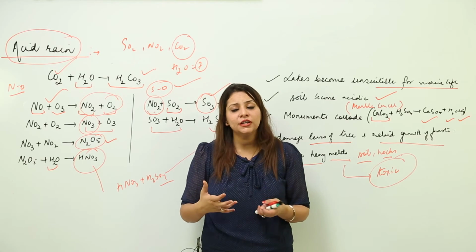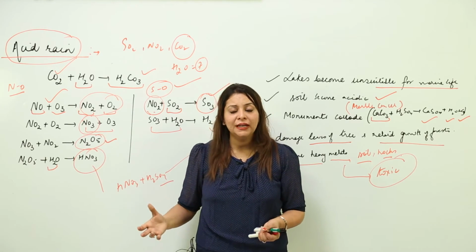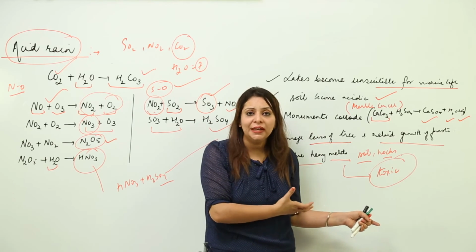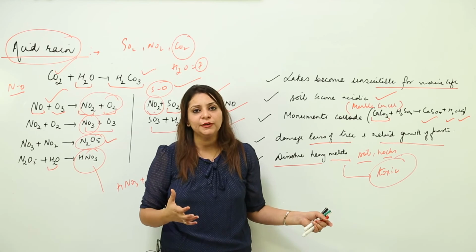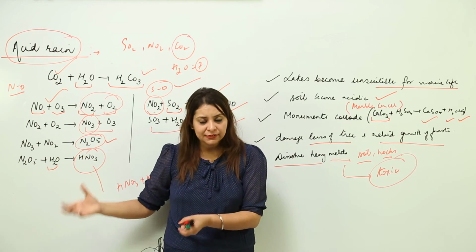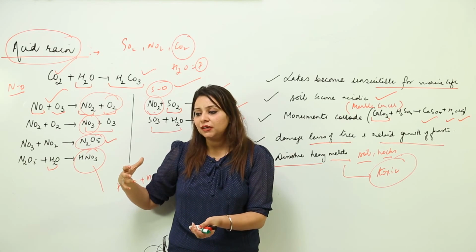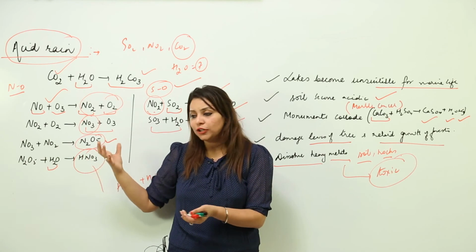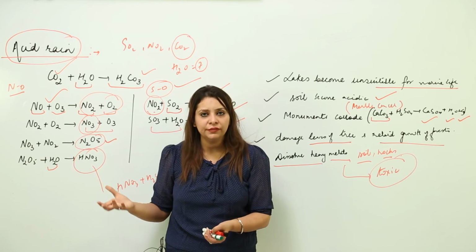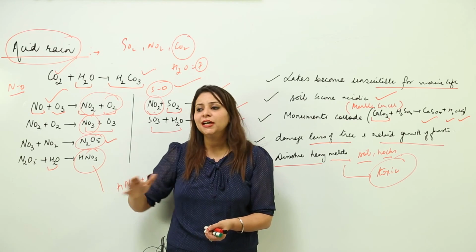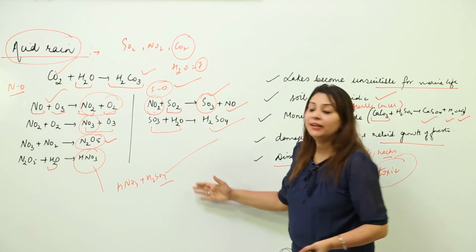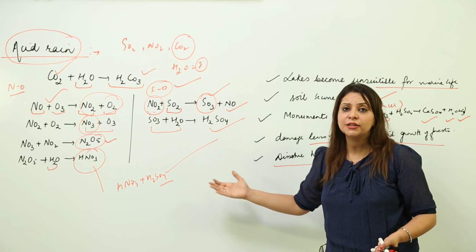We should also talk about this, because it is not only a matter of the Taj Mahal, it is a matter of all the things I have told you, which are affecting in many ways. So we need to take certain preventive measures, so that we can opt for fuels which do not carry sulfur, or make use of hydrogen gas or CNG, which do not have such harmful effects. They do liberate gases, but they are not polluting that much, they are eco-friendly. So acid rain is again a big issue which has to be resolved.